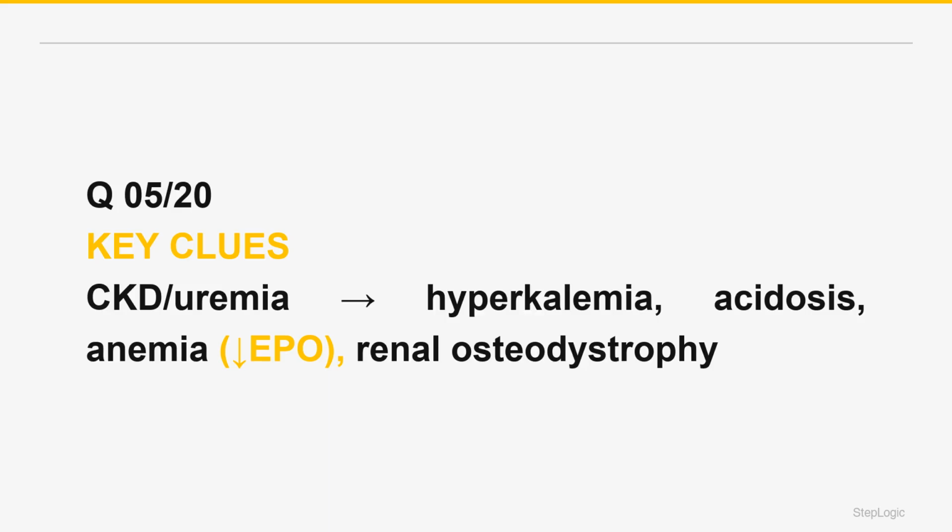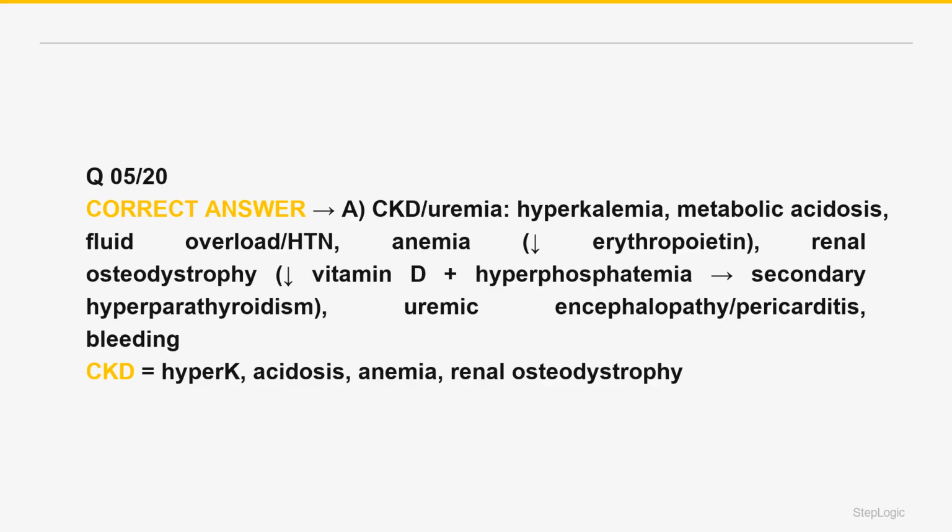Chronic kidney disease, CKD, when advanced, produces uremia, a syndrome from retained toxins and lost kidney functions. The electrolyte and acid-base derangements: hyperkalemia, failed potassium excretion, metabolic acidosis, failed acid excretion or bicarbonate loss, anion gap, and sodium and water retention causing fluid overload and hypertension. These reflect the kidney's lost excretory role. The correct answer is A.